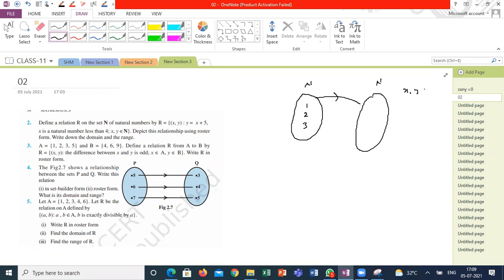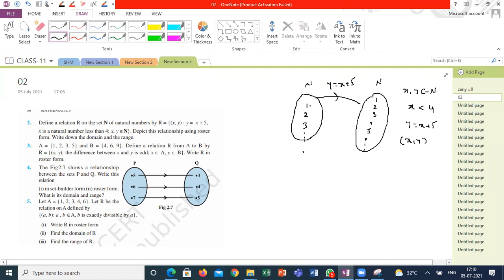(x, y) belongs to natural numbers, and one more condition is x less than 4 and y is equal to x plus 5. The ordered pair is related from N to N. That relation is defined on N to N, where y is equal to x plus 5 is my relation. So automatically what you will get? All natural numbers are there, 1, 2, 3, 4, 5, 6 and so on. Here also all natural numbers are there. But this relation is limited to only 1, 2, 3.